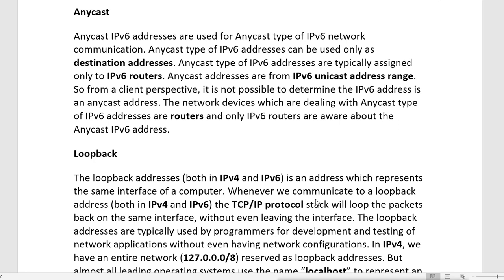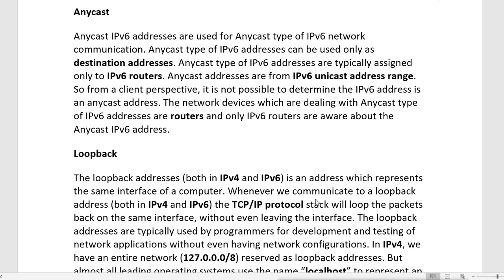That means it is actually not a different range, it is not a separate set of IP addresses. It is the same unicast addresses we have, like global unicast or unique local unicast addresses. It is not a different address, it is the address we define on the routers.